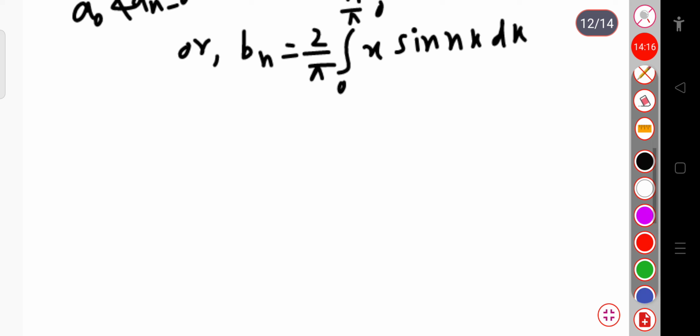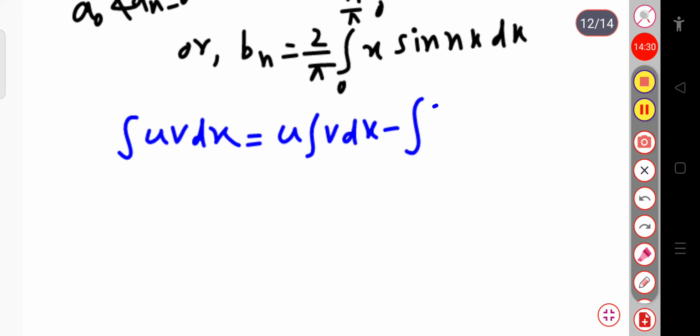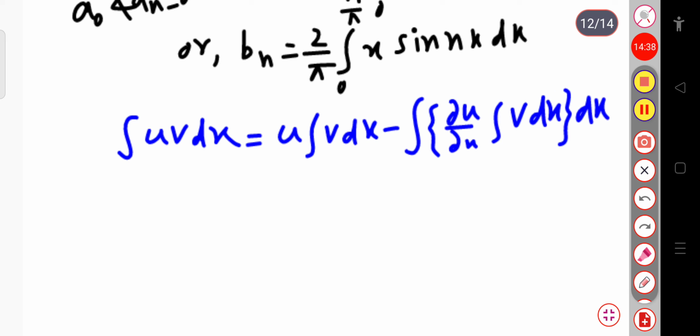Let me write the formula. If there are two functions, suppose u and v, and you have to integrate u v with respect to dx, the integration value will be equal to u times integration of v dx, minus integration of (dou u by dou x into integration of v dx) whole into dx. Okay, so this is the integration by parts.